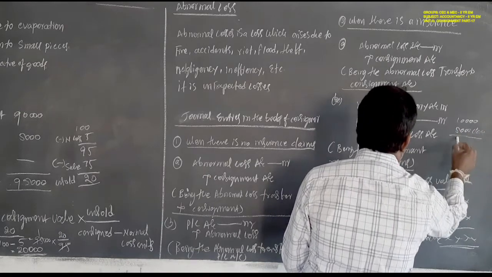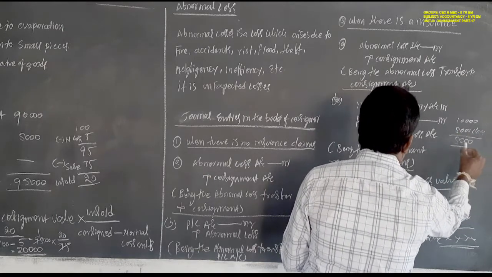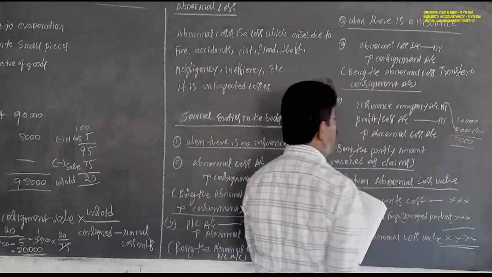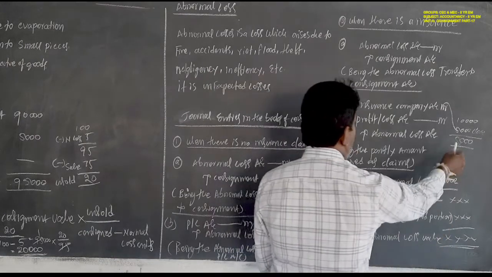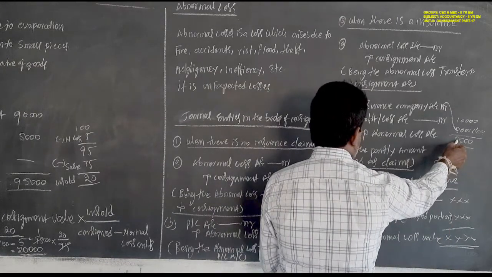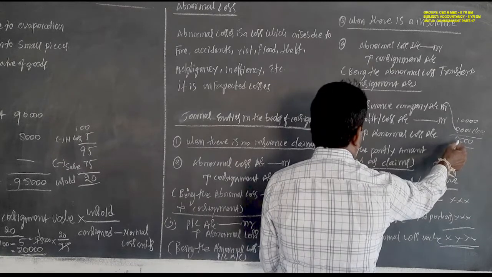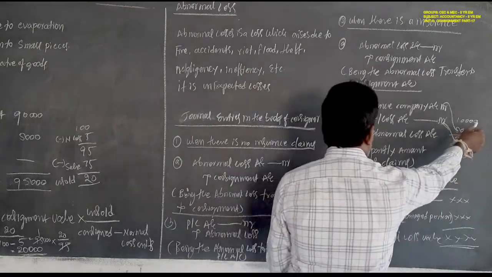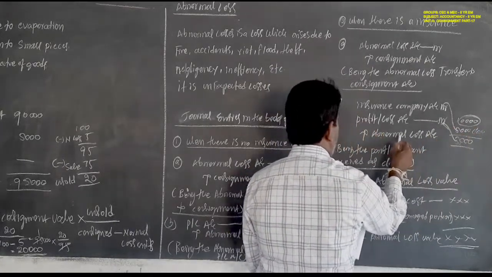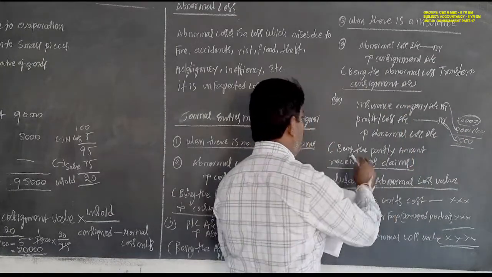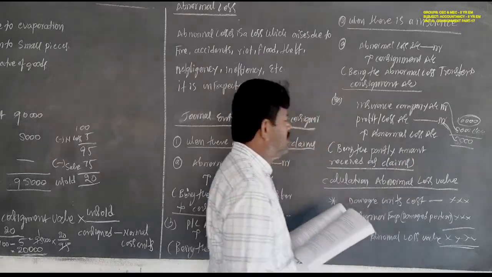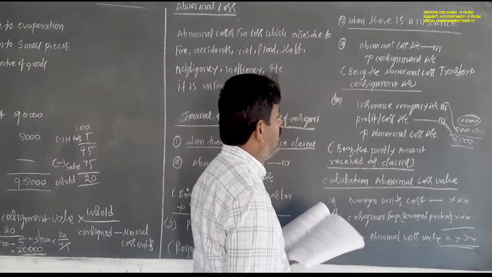So what is the balance? 5,000 must be transferred to profit and loss account. The claim must be recorded as insurance company debit. The net loss after recovering the claim will be transferred to profit and loss account. Both, the 10,000 rupees abnormal loss will be recorded on the credit side, being the partly amount received as a claim.